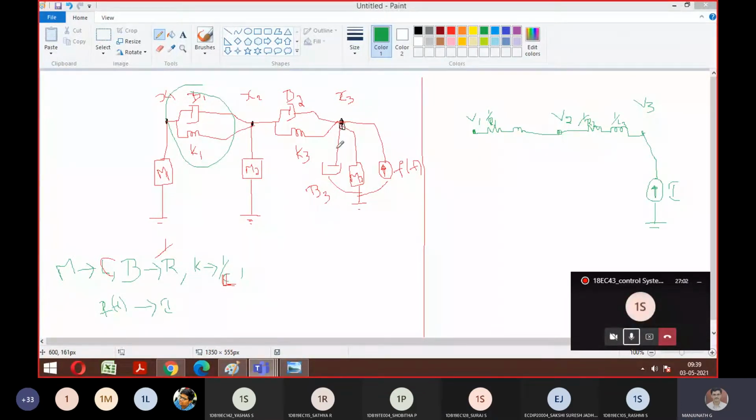You're talking about this? Not there, sir. In the electrical system, sir. Here you have written on, sir. There, 1 by L1. This one? Yes, sir. That is a capacitor, no, sir. This is C. Mass, no, sir.